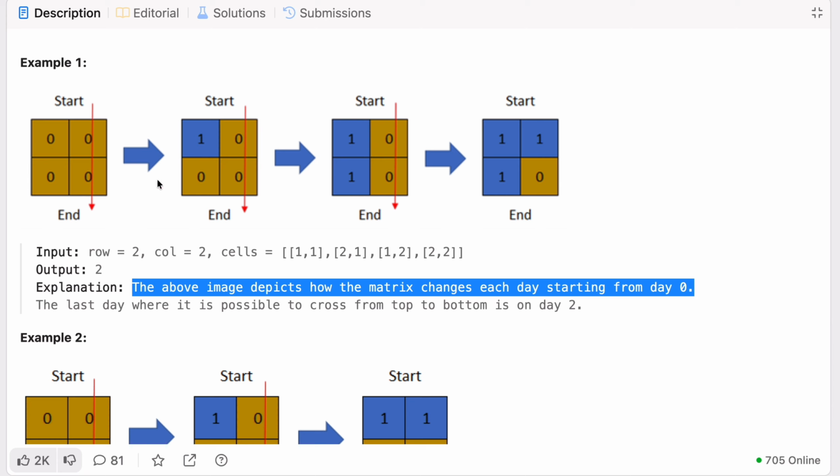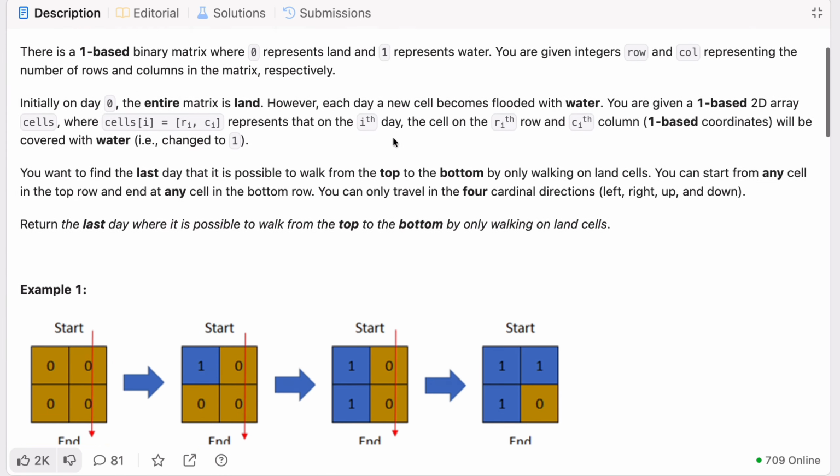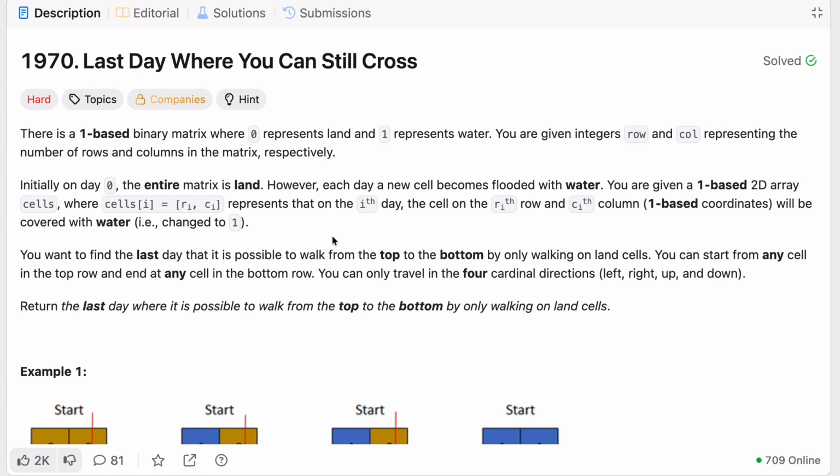On day 1 we can also cross, on day 2 we can also cross. But on day 3 we cannot cross here because it's already filled with water. That is why it is saying the last day where it is possible to cross from top to bottom is on day 2. Okay, so we have to find this in the code.